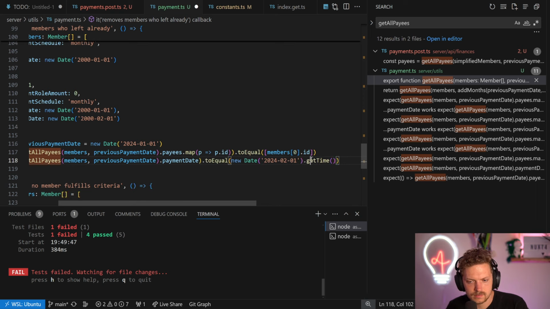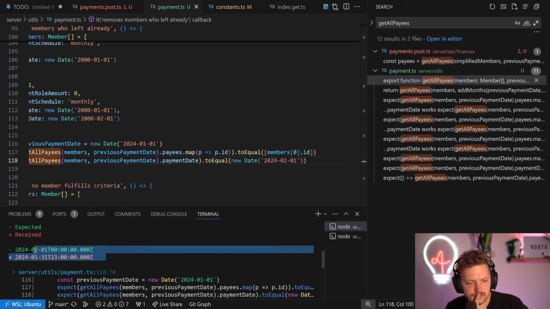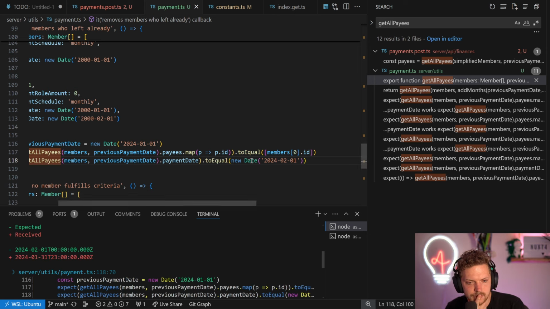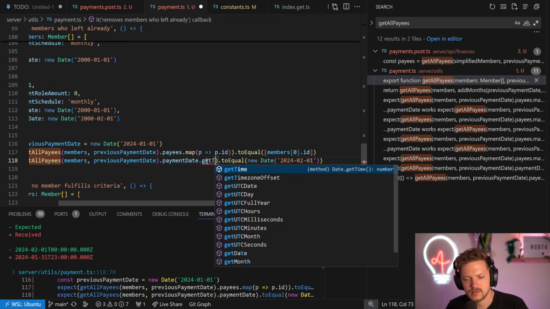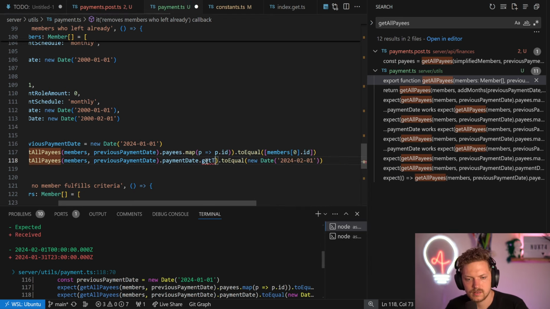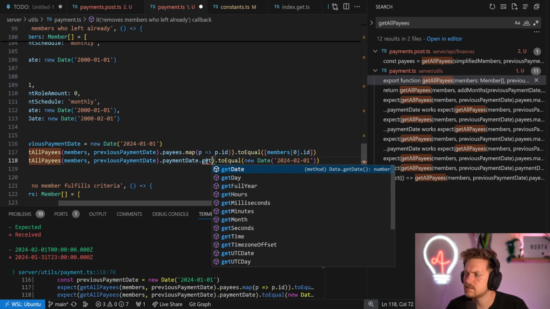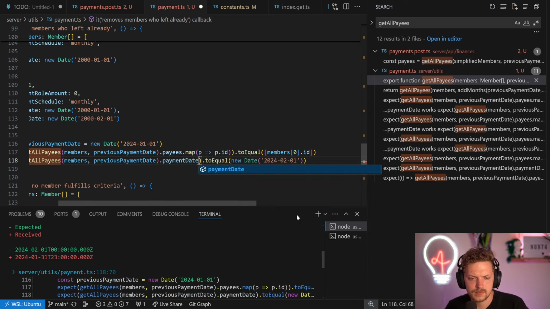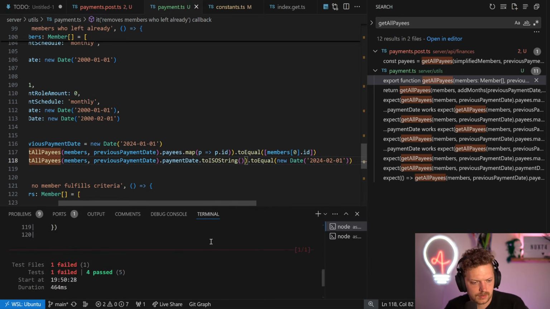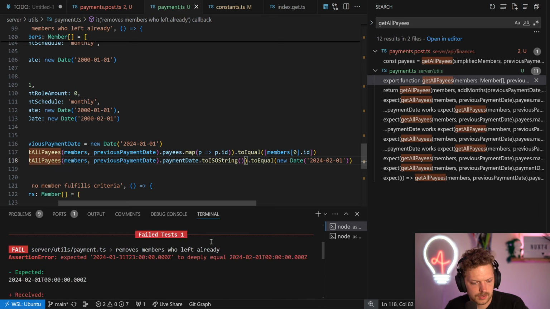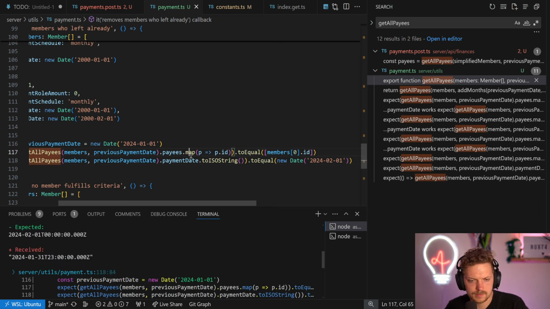Once again, we can just do this, and it gives out 2 hours before because of UTC. But if you do to ISO string, still the same. Okay. Yeah, that's one for another time, but it's okay.